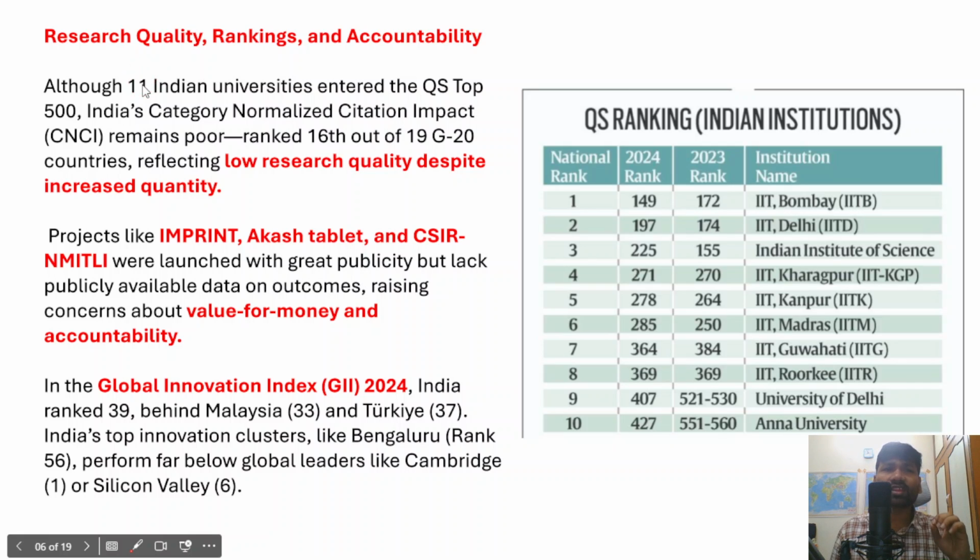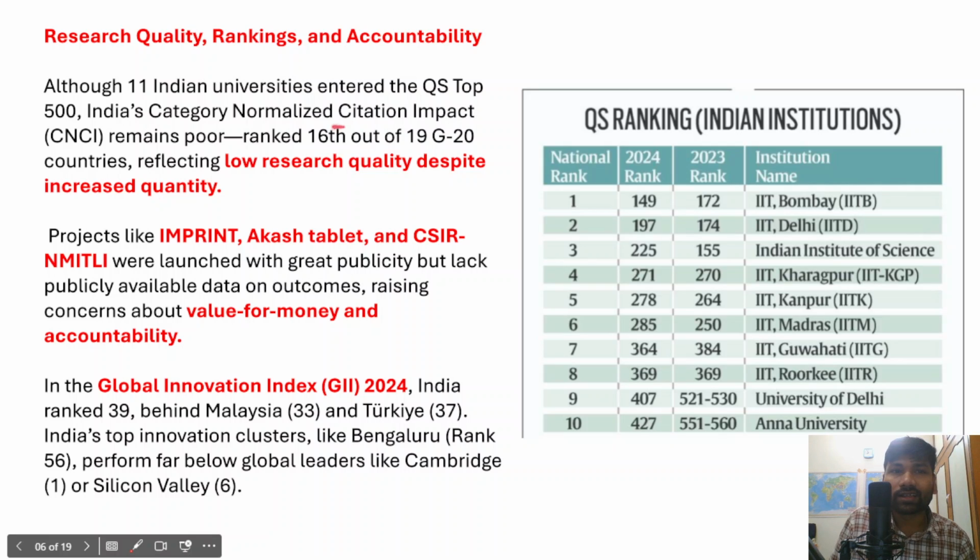However, in this Indian category, the normalized citation impact remains poor. Right? Which means that India has still remained poor in certain areas, particularly in these educational institutions. Therefore it reflects a low research quality despite increased quantity. Right?